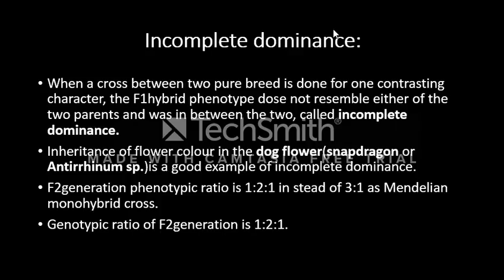What is incomplete dominance? It is when a cross between two pure breeds is done for one contrasting character, the F1 hybrid phenotype does not resemble either of the two parents and is in between the two. As seen in dog flower, which is snapdragon or Antirrhinum species, in F2 generation the phenotypic ratio was 1:2:1, whereas by Mendelian it was 3:1. Genotypic ratio remains the same, 1:2:1.